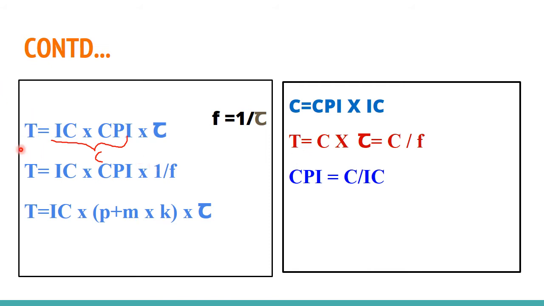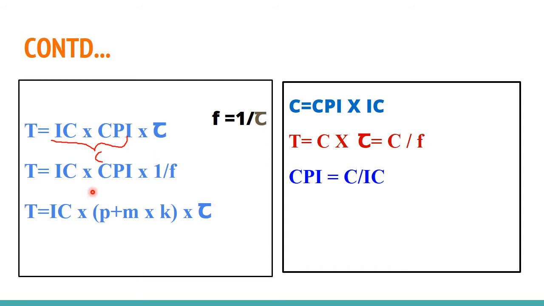The first thing is capital T, that is the execution time. If you need the execution time, the equation that I explained in the previous slide was instruction count into cycles per instruction into clock cycle time. If you multiply these three together, you will get T. So that equation I am representing here using the notation IC into CPI into tau.